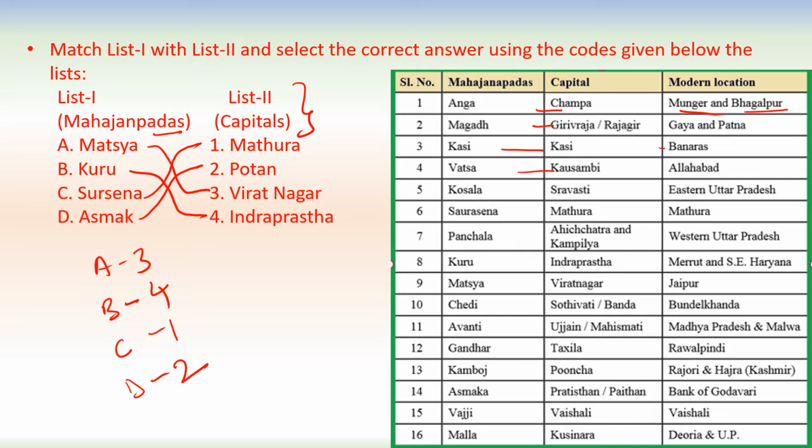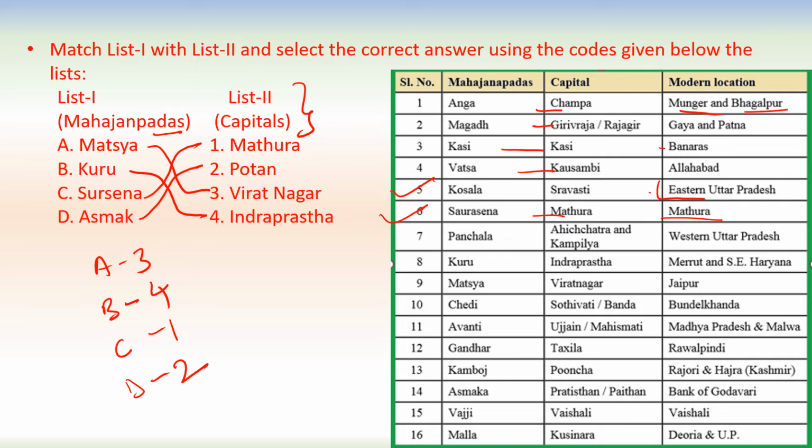Vatsa, Kaushambi, modern location is Allahabad. Kosala, capital was Shravasti, and it is eastern Uttar Pradesh. Surasena, capital is Mathura. The modern location is Mathura.